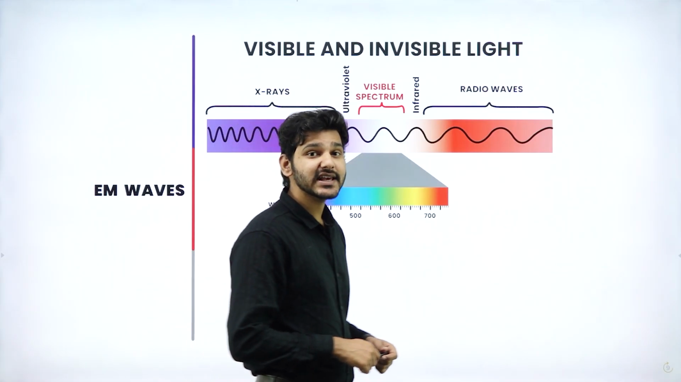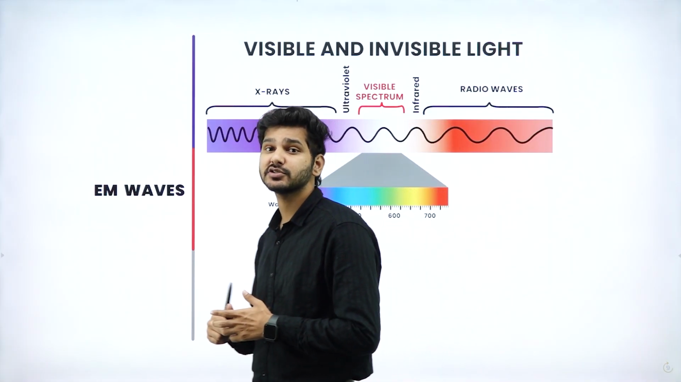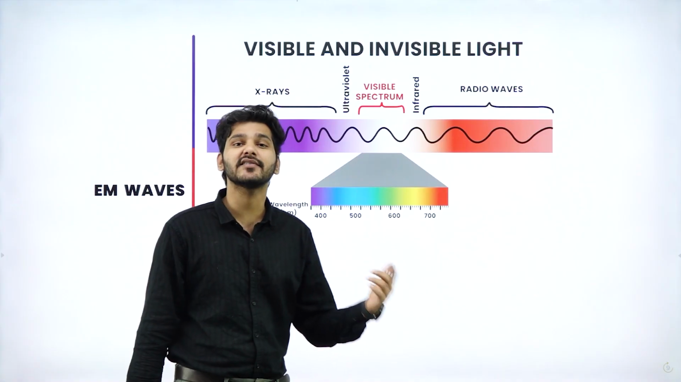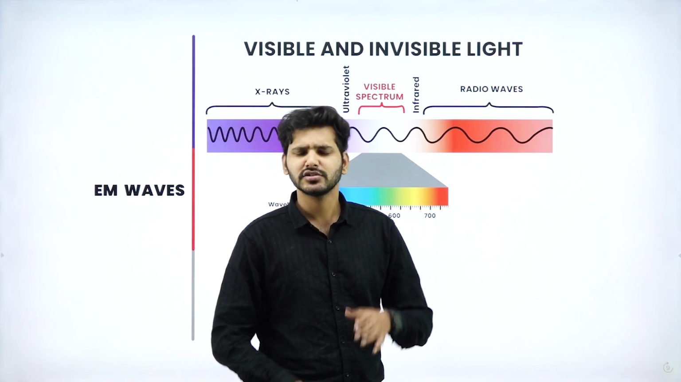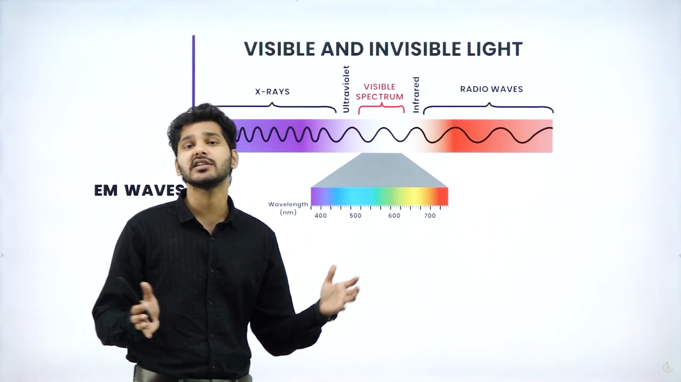So what exactly is an EM wave? We know that we can only see the colors that are presented towards us. We see from the visible range, that is from 400 to 700 nanometer range. So before getting all technical like this, let's see what an electromagnetic wave is.